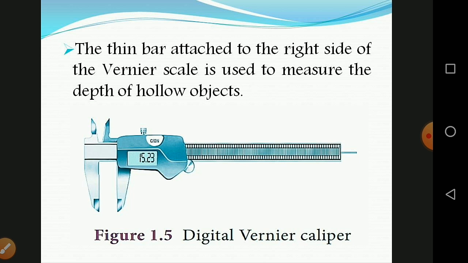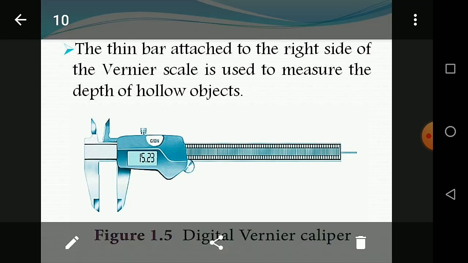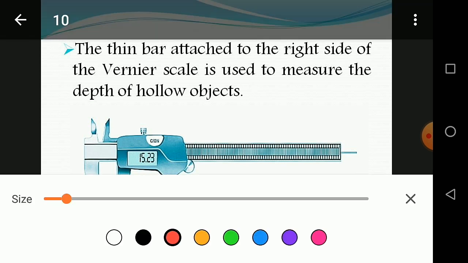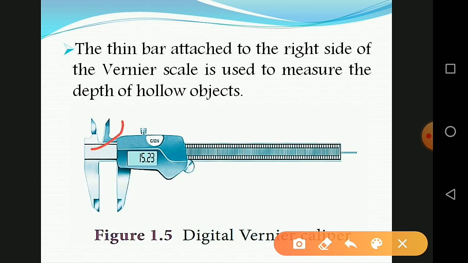So, this one is the digital vernier scale. This one is the upper jaws and this one is the lower jaws.